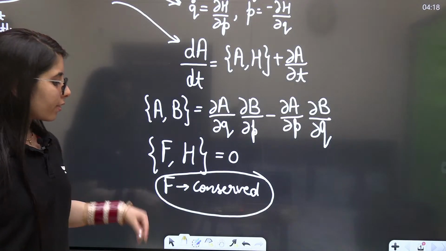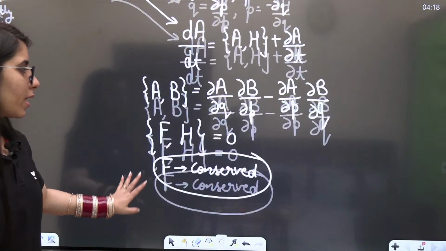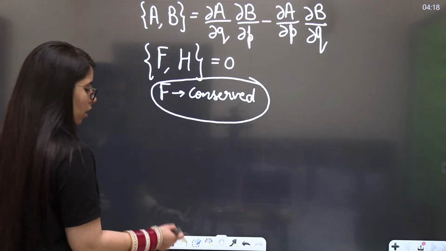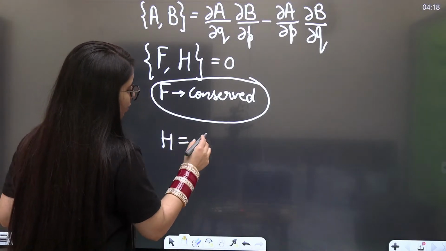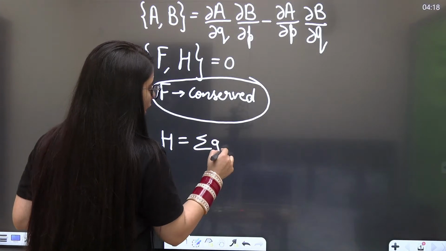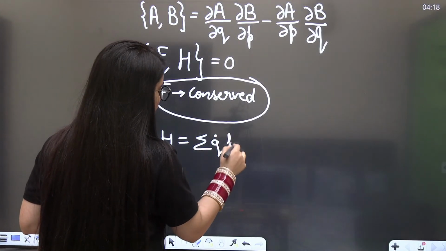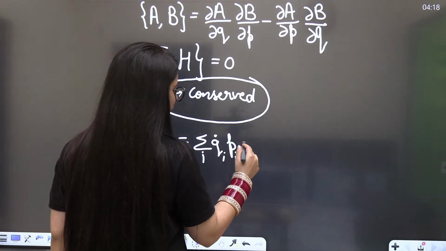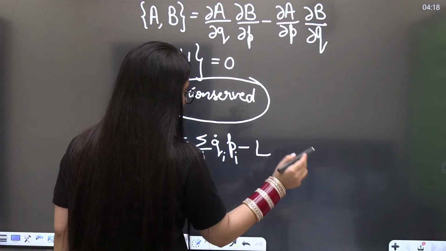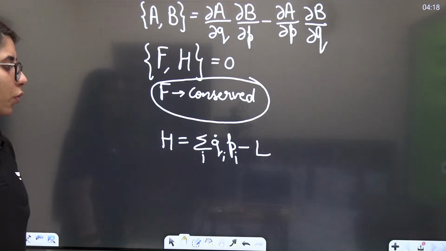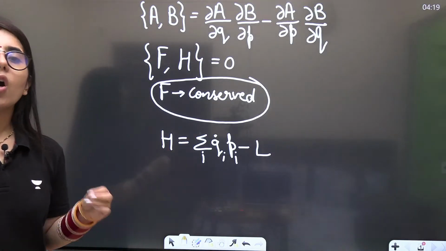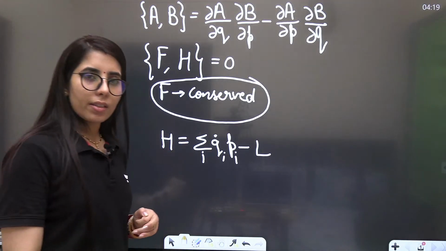Once you got it, the next point to consider is the relation between the Lagrangian and the Hamiltonian. Let's say sometime you are given the Lagrangian and you want to find the Hamiltonian from it. The Hamiltonian is equal to the summation over i of qi dot pi, minus L. So if you know the Lagrangian and want to find the Hamiltonian, you can use this formula and get the answer.